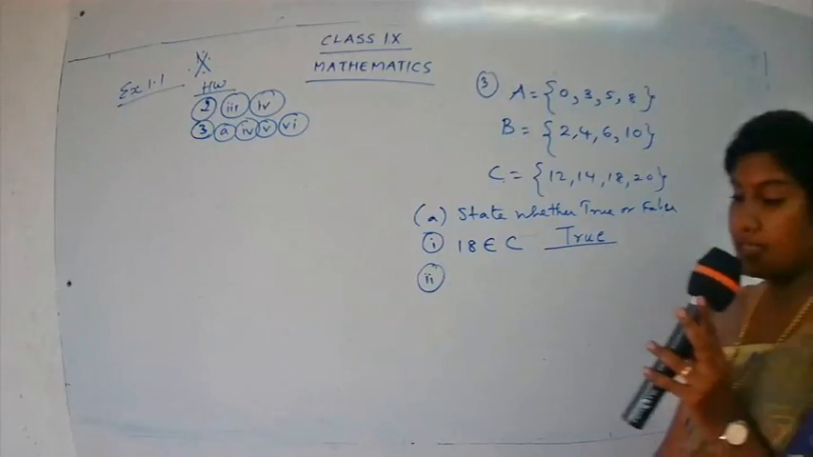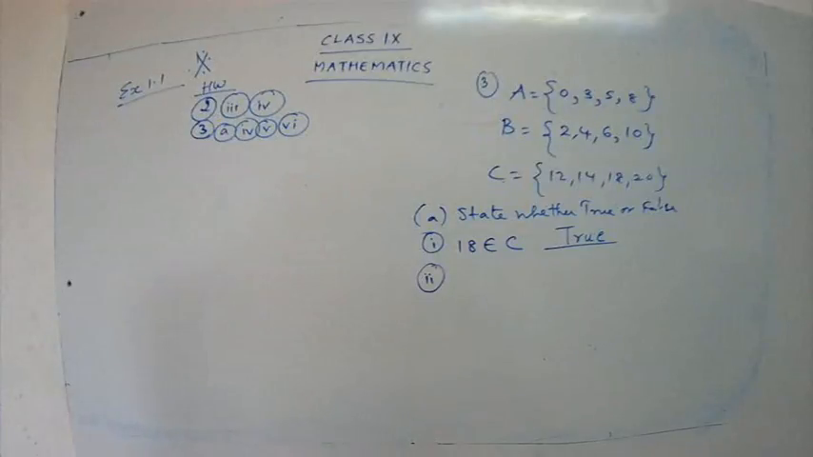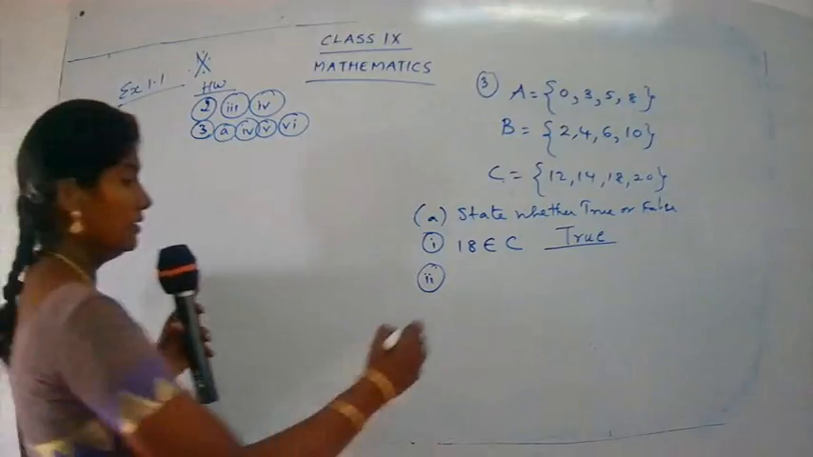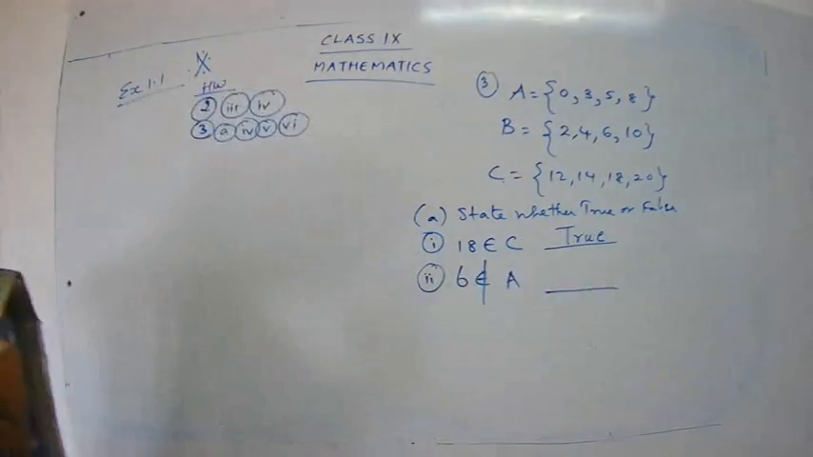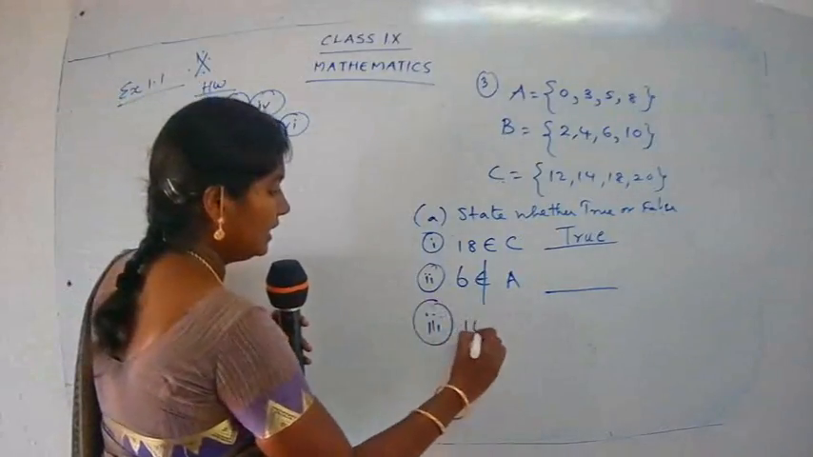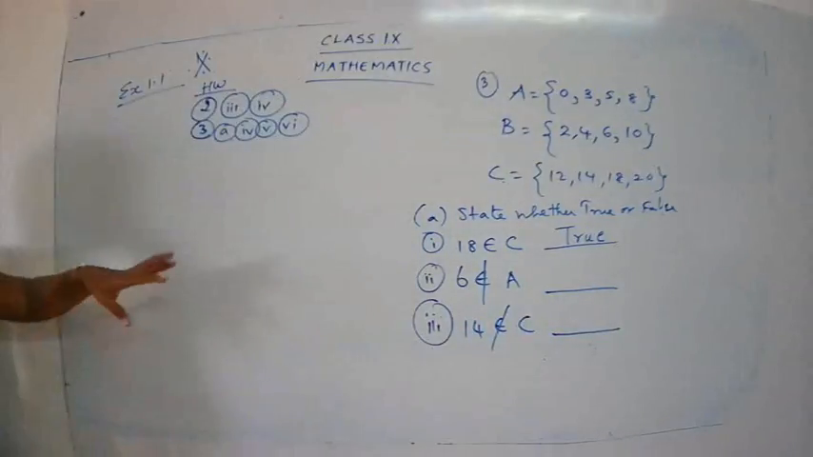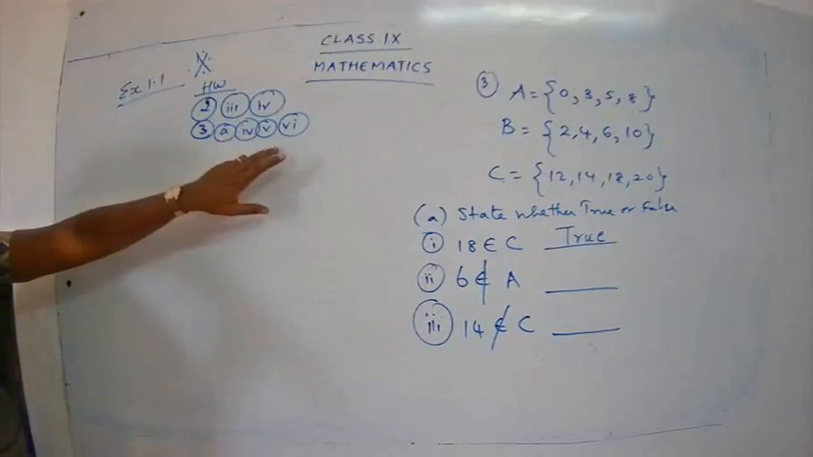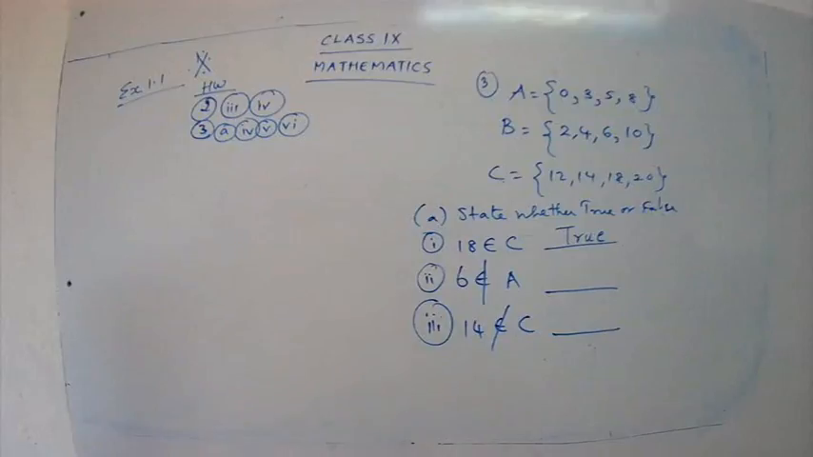Good. Okay, now go for the next subpart. 6 does not belong to A. This is the second statement. The third statement: 14 does not belong to C. I have already told you the fourth, fifth and sixth subparts will be homework. So we will just do the first, second and third subparts over here.